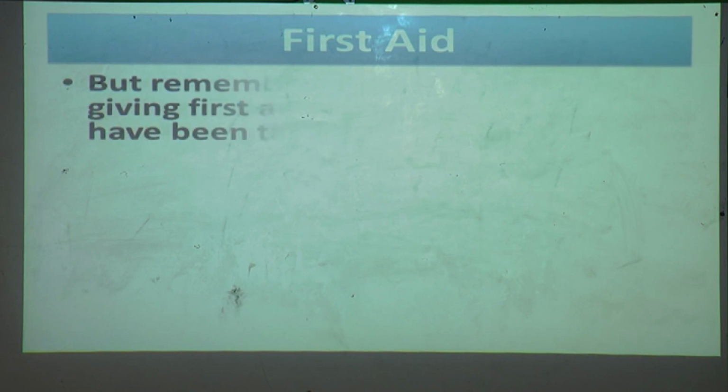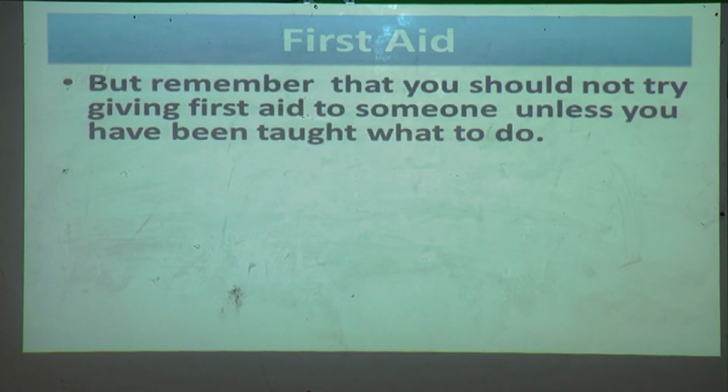But see, it is very important that you remember that you should not try giving first aid to someone unless you have been taught what to do. If you don't know how to give first aid, then you should not try. Otherwise, you may make the condition worse. First aid is very important to avoid major risk or major loss.